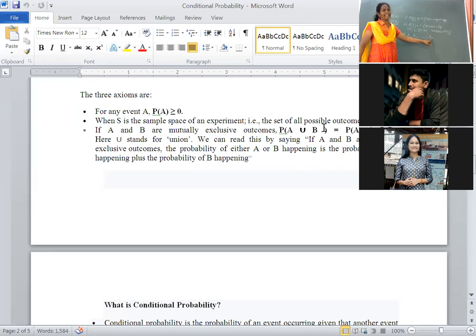If n is infinitely countable, then it is represented with infinity. Whether it is a finite or infinite sequence of disjoint sets of the sample space, how will we write that?